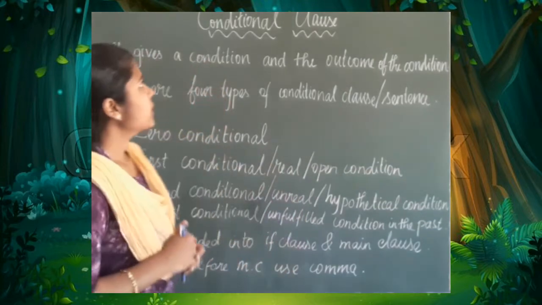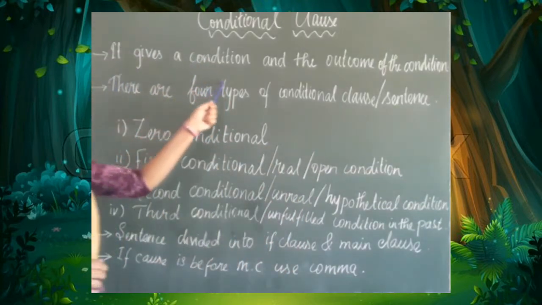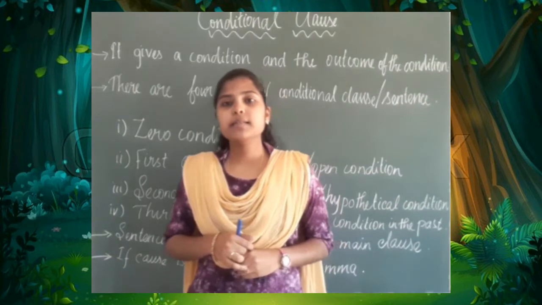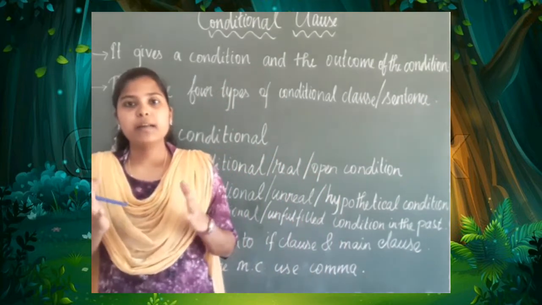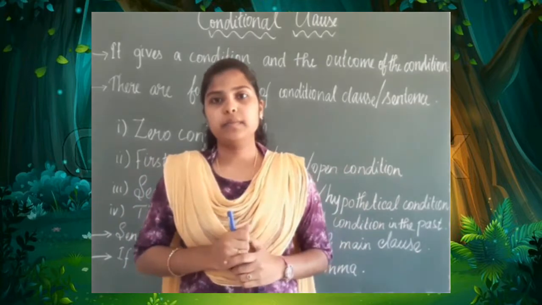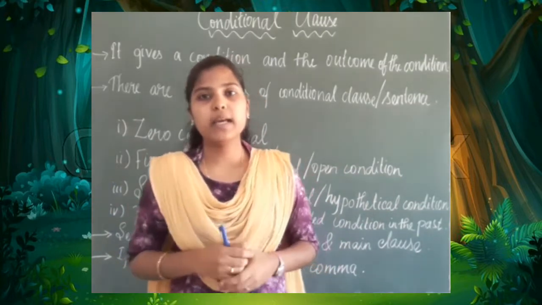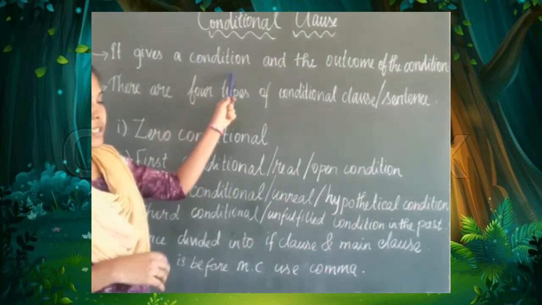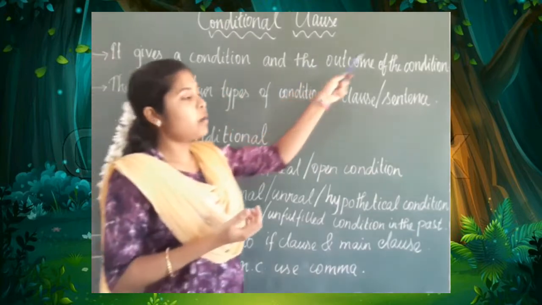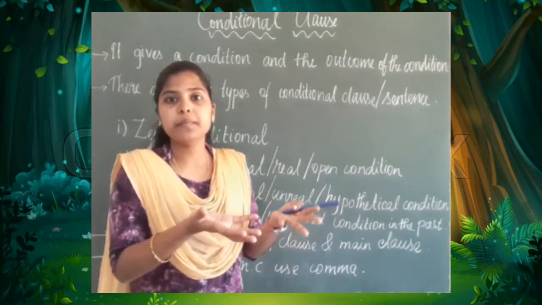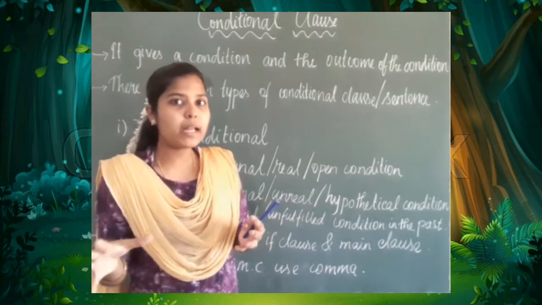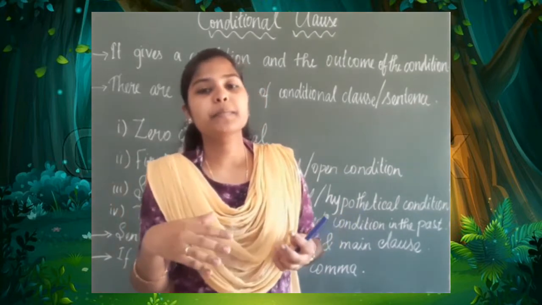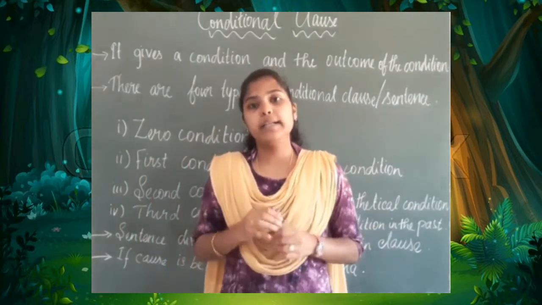Okay. Now, a conditional clause gives a condition and the outcome of the condition. Conditional clause has a condition and it also has an outcome. Okay, outcome, the result. Okay, the product. If I am giving a condition, then what will be the outcome? There will be an outcome. Okay, if we give a condition, then we will get the outcome of that condition.